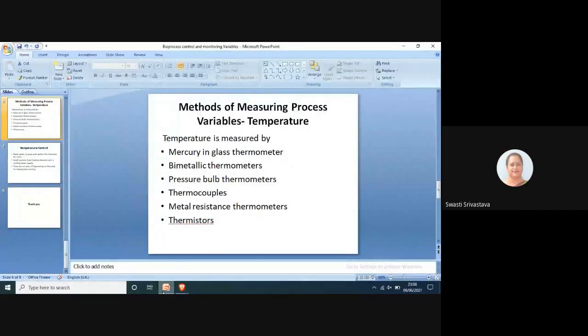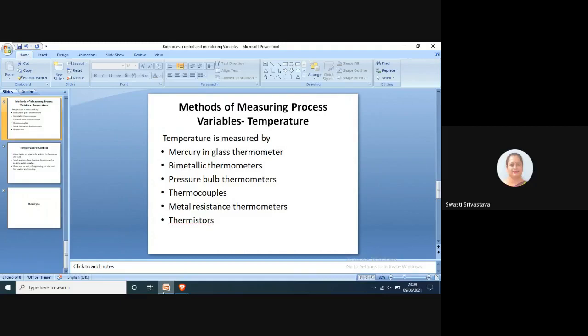So to measure the temperature variable, we can either use the mercury in glass thermometer or the bimetallic thermometers, pressure bulb thermometers, thermocouples, or metal resistance thermometers or thermistors.